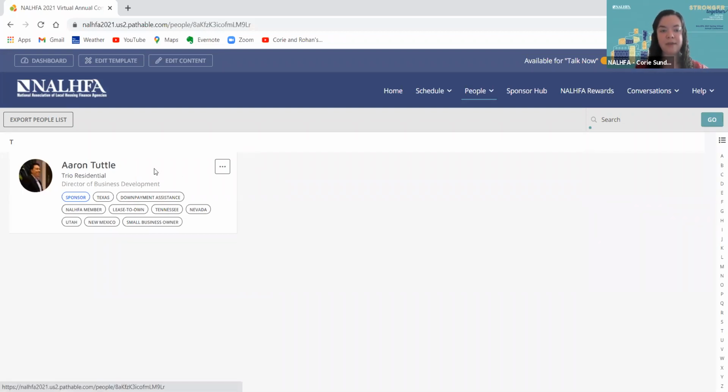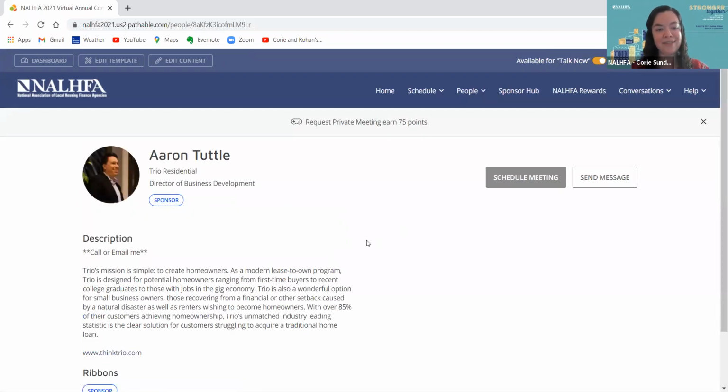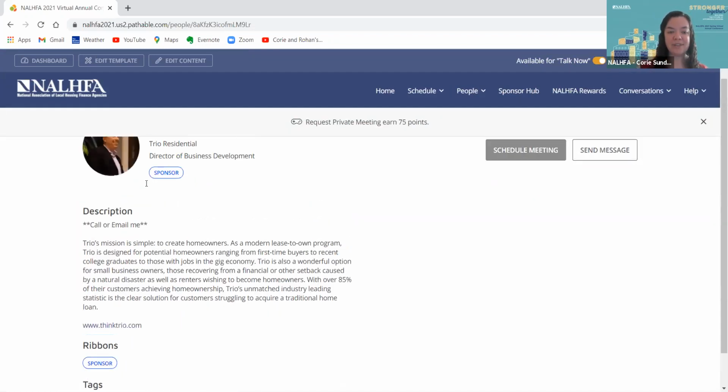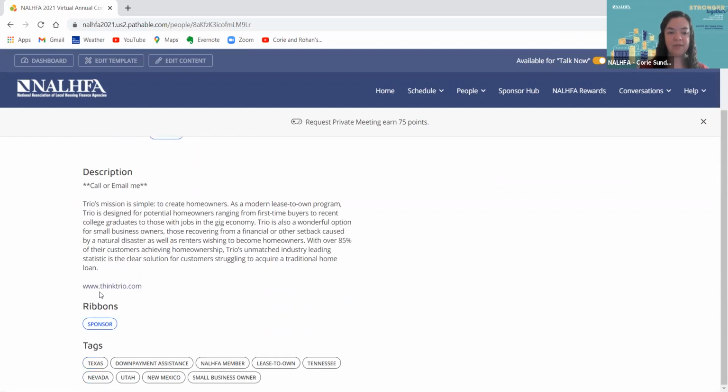If I click on Aaron as an example here, thank you, Aaron, for being our example, you can see that it differentiates in his profile that he has sponsor as a ribbon, but then he's added several other tags at the bottom to call out other things he would like attendees to know if they're looking for more information about him. There are no hard and strict rules about tags. It can be whatever you like to make it, more fun or professional, really have at it. It's a nice, fun way to add some customization within the platform.